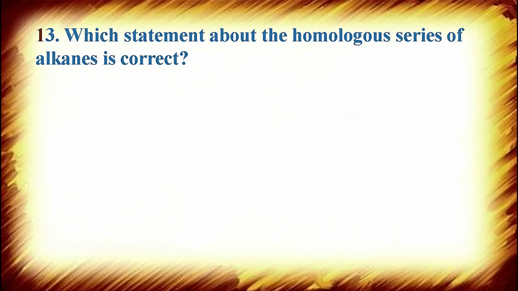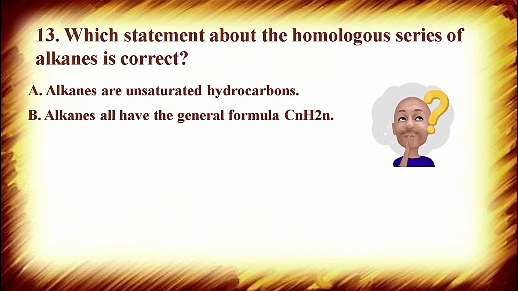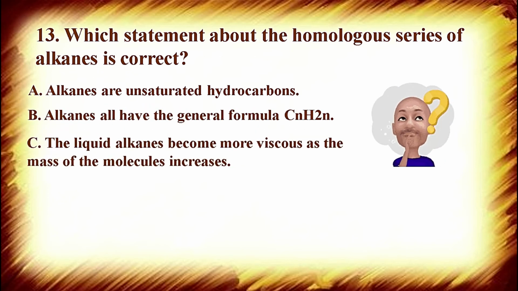Next question is, which statement about the homologous series of alkane is correct? Option A, alkanes are unsaturated hydrocarbons. Option B, alkanes all have the general formula CnH2n. Option C, the liquid alkanes become more viscous as the mass of the molecules increases.